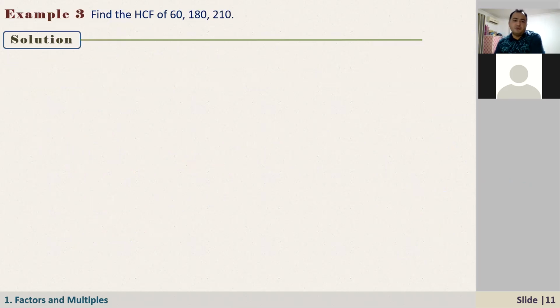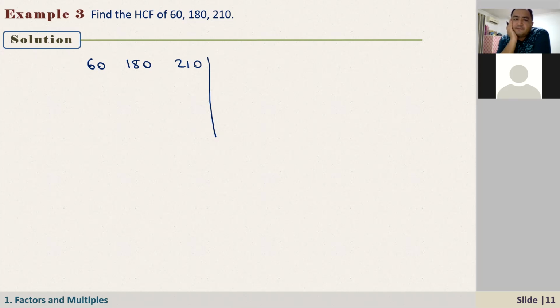Okay, let's see one more example. How about if you're given three numbers here, 60, 180, 210? Here we have 60, here we have 180, and here we have 210. Can you see what is a common factor of these numbers? Just tell me one common factor. Two.